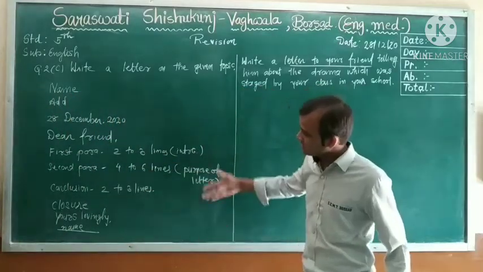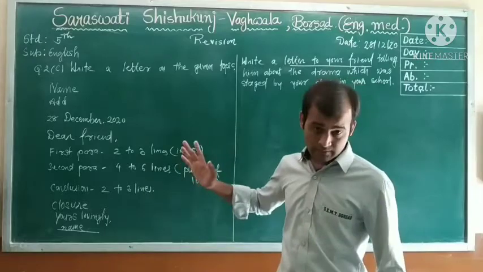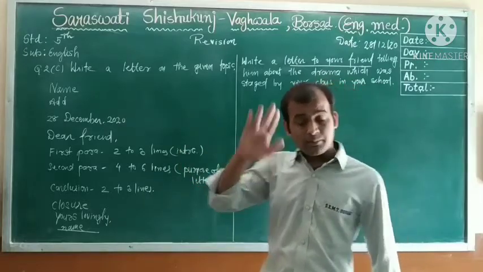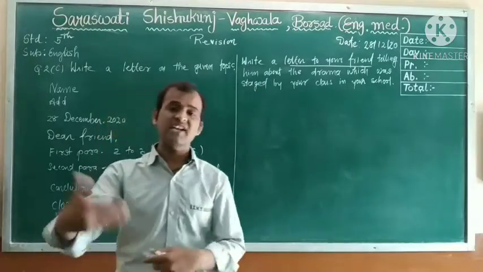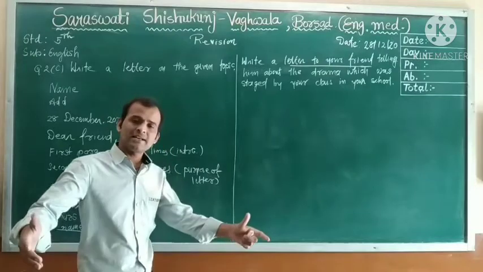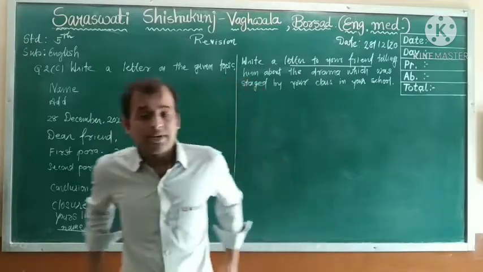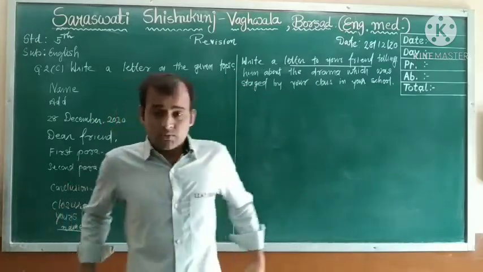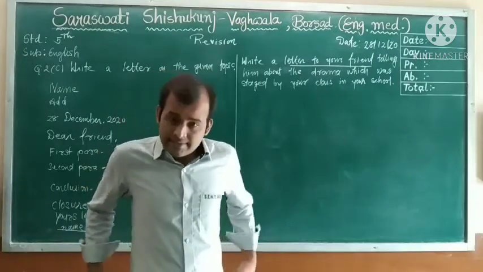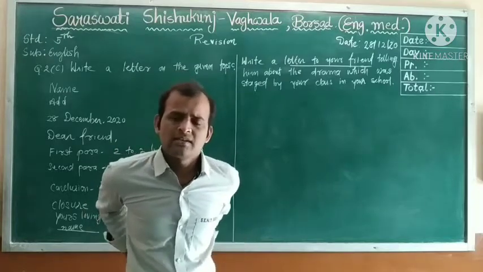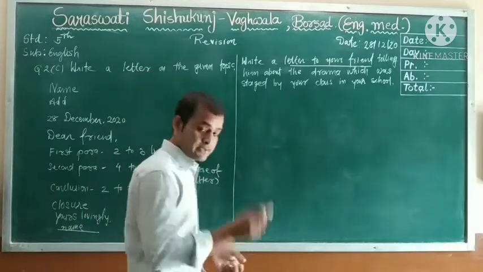So dear students, I hope you will understand this format of the letter, like an informal, personal letter. Now dear students, let's start the main topic. Write a letter to your friend telling him about the drama which was staged by your class in your school. First of all we'll write name and address. If you don't want to write name, don't worry, just write your address. I am going to write an address; you can write your own address also. Let's see the address first.